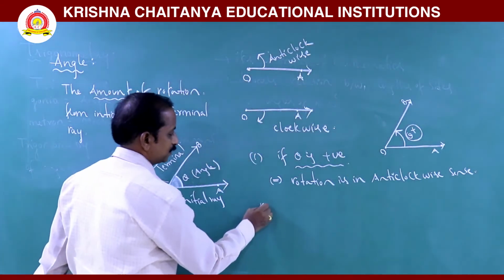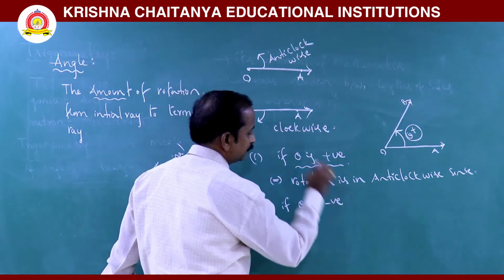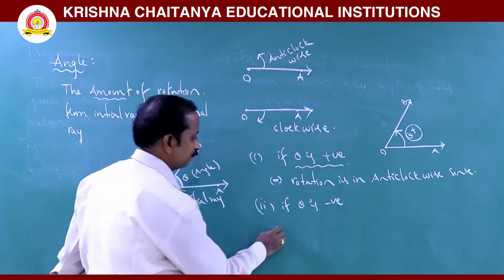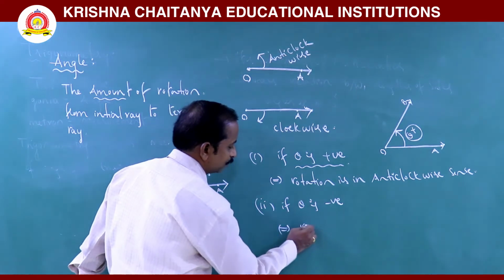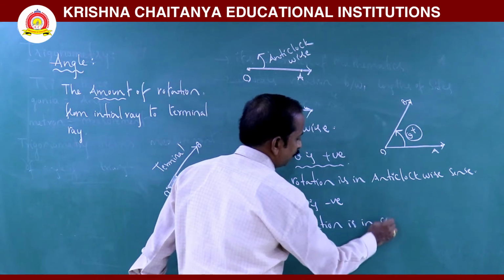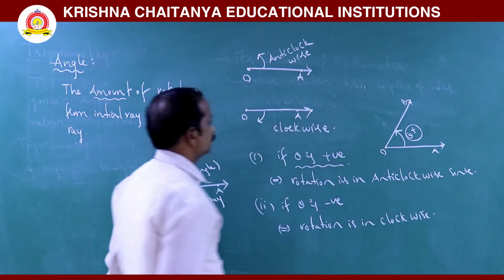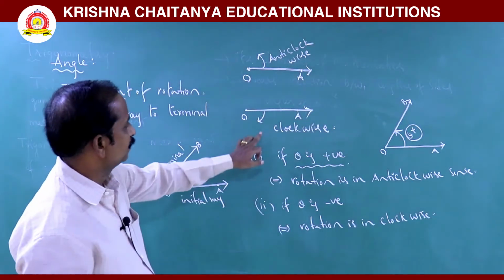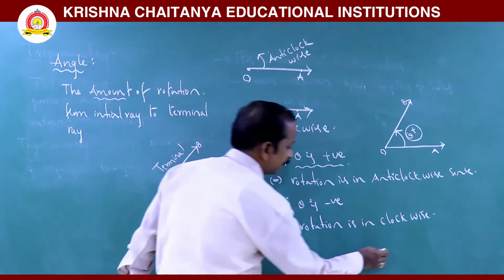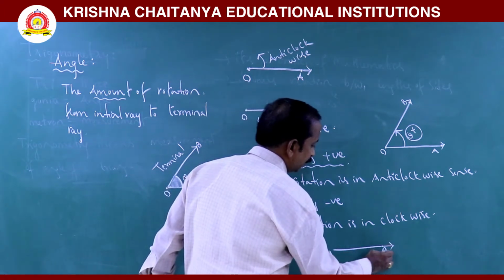Next, if theta is negative, it means the angle is negative if and only if the rotation is in clockwise direction. I can express this diagrammatically. This is O, this is OA ray.